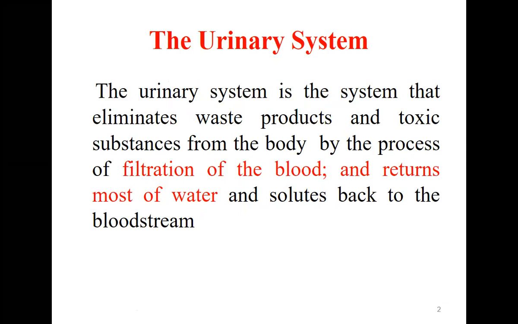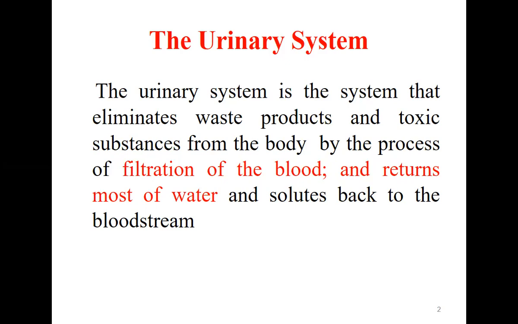So this is also a system that is mainly helpful for the removing of the waste products from the body. So it is helpful in the elimination of the waste products as well as any toxic substance which is present in the body, which is formed by the process of filtration of blood and return of the water and solutes back to the bloodstream.